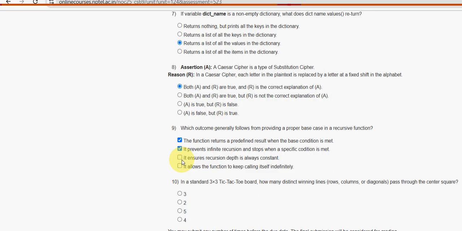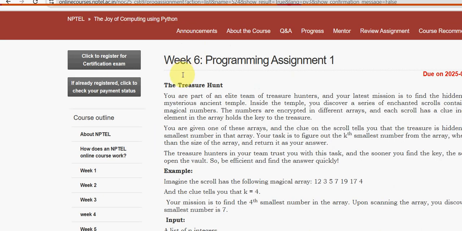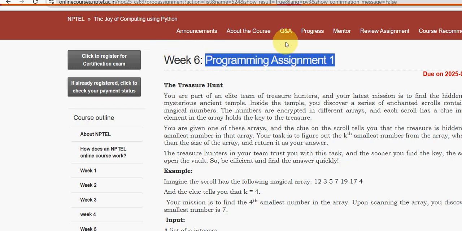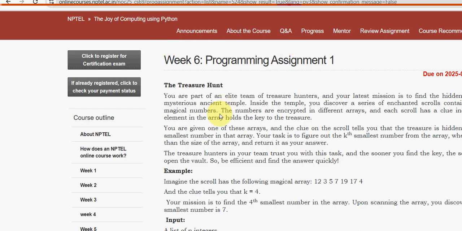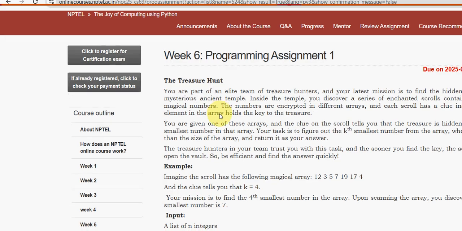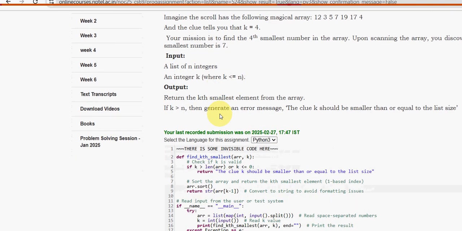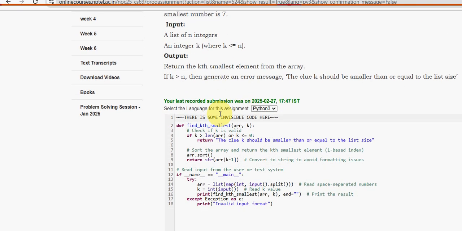Guys, before moving into the 10th question, let's first see the programming solutions, and finally we can go into the 10th one. So, week 6 programming assignment 1. I will show you the code, guys, so note it down or you can take a screenshot of that. So, this is the code, guys.